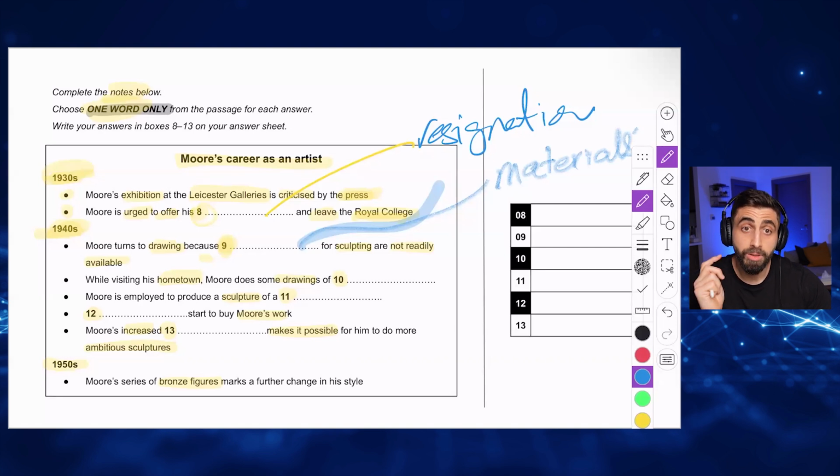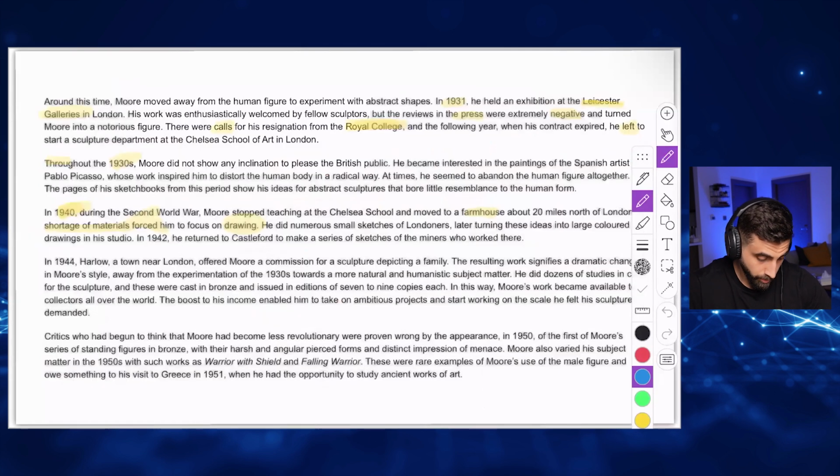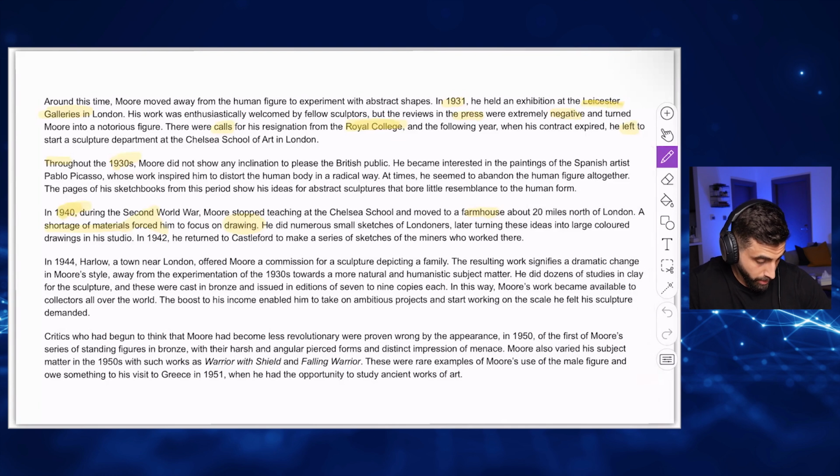Cool. See, you have to ask yourself, the words I'm writing, are they the same as the instructions or are they not complying with the instructions? You have to be careful. Let's keep reading. He did numerous sketches of Londoners, turning these into large colored drawings in his studio in 1942. He returned to Castleford to make a series of sketches of miners who worked there. Again, 1942, 1940. What was the other question?